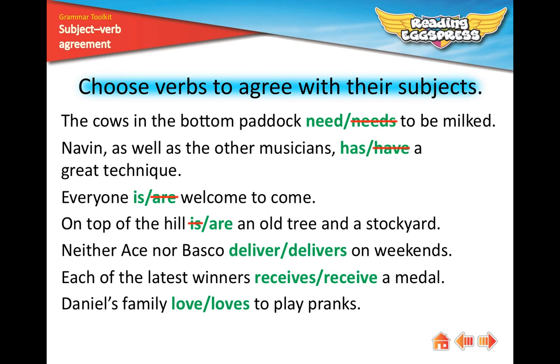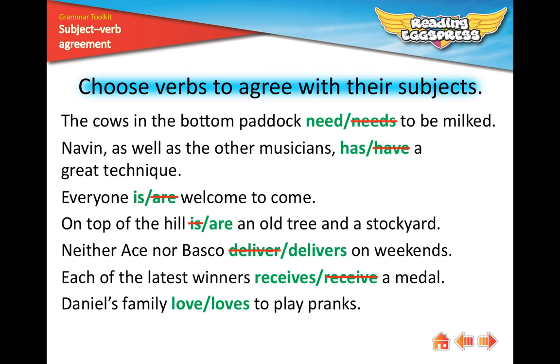Neither Ace nor Basco delivers on weekends. Now remember what happens when singular subjects are joined by nor. They need a singular verb, so the verb delivers is correct. Each of the latest winners receives a medal. When a subject starts with each, a singular verb is required, so the verb is receives.